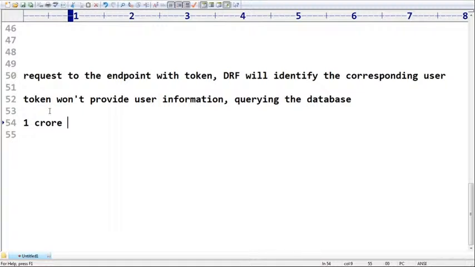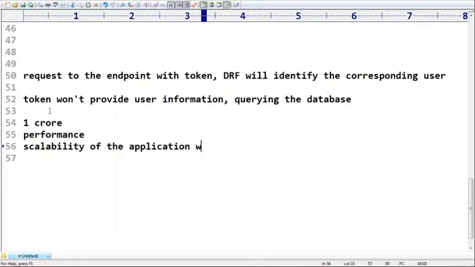Yes, performance will be down, and the scalability of the application will be down, sir. Scalability of the application will compulsorily be down. Performance will be down, and scalability of the application also will be down. So this is the main important problem with the DRF inbuilt token authentication.